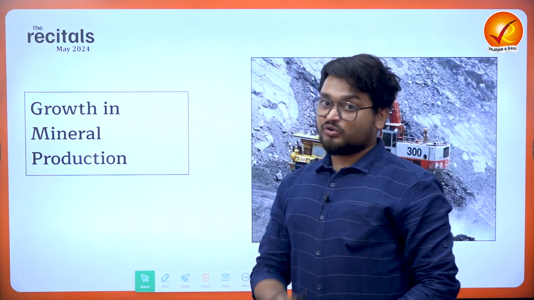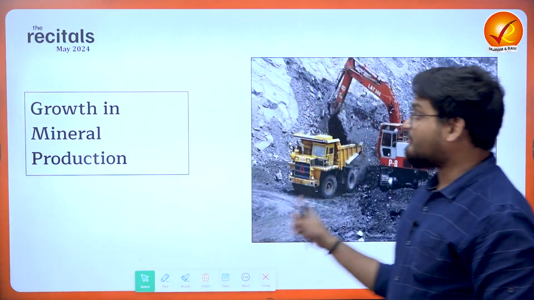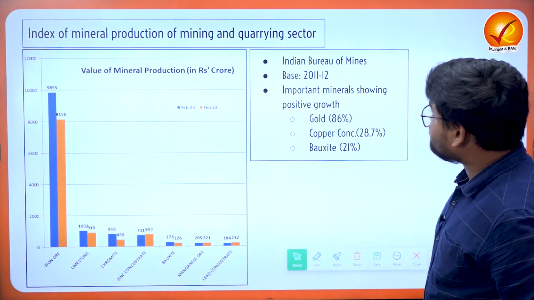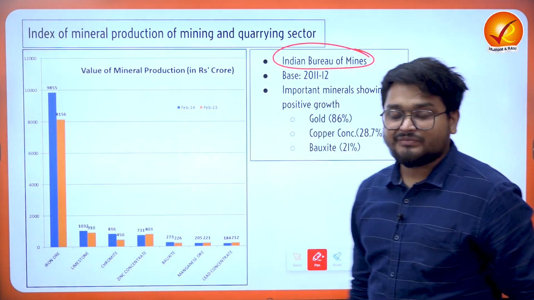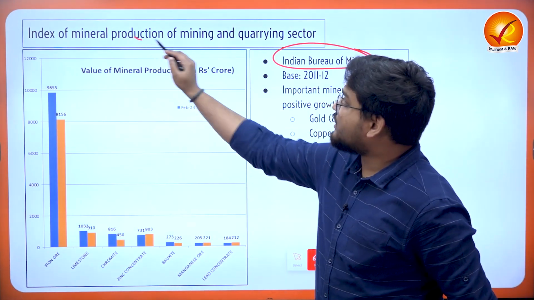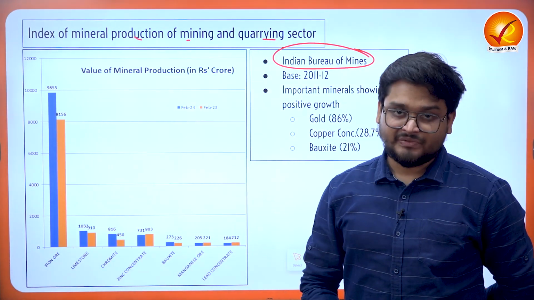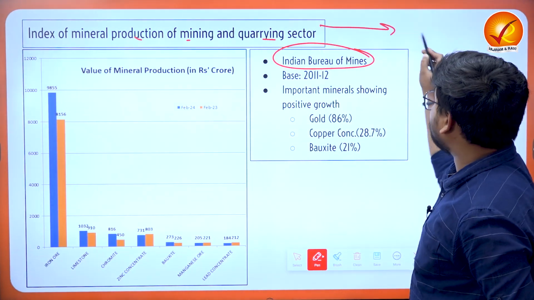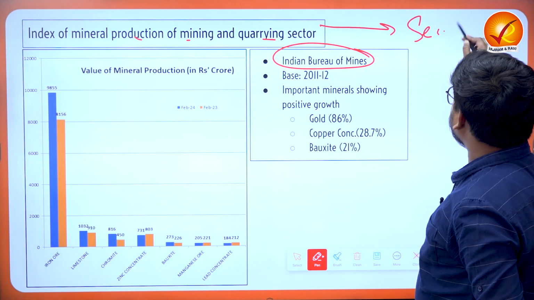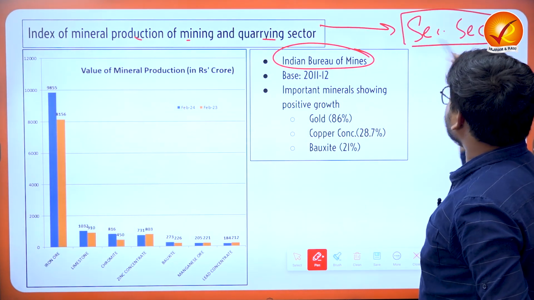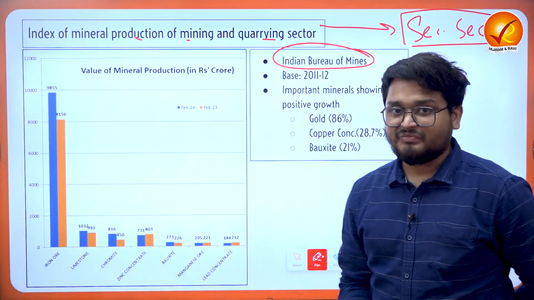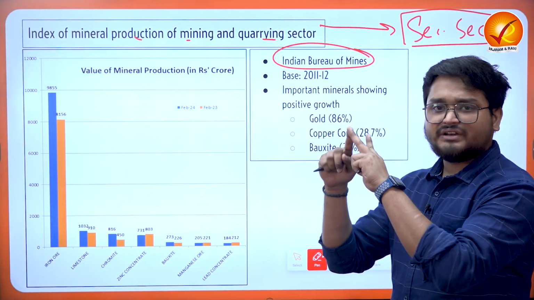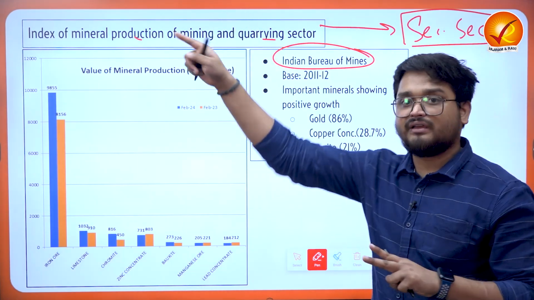Recently, India saw a growth in its mineral production, and here we have to look into the data. The Indian Bureau of Mines recently released the index of mineral production of the mining and quarrying sector. Now the mining and quarrying sector is a very important sector which comes under the secondary sector, under the economic activities of the nation. We have the primary sector, which is the agricultural sector and allied activities. We have the secondary sector, which is industries, mining, quarrying and so on.